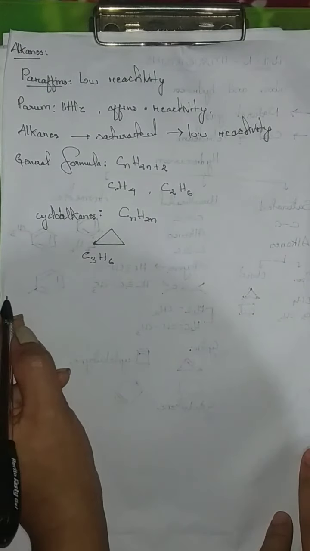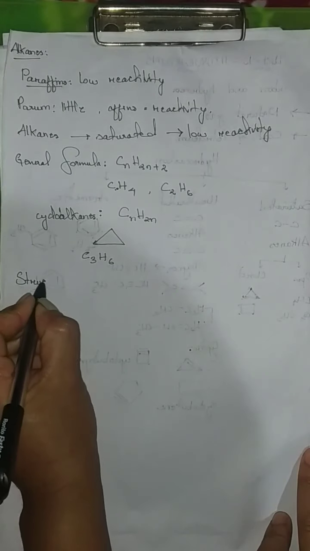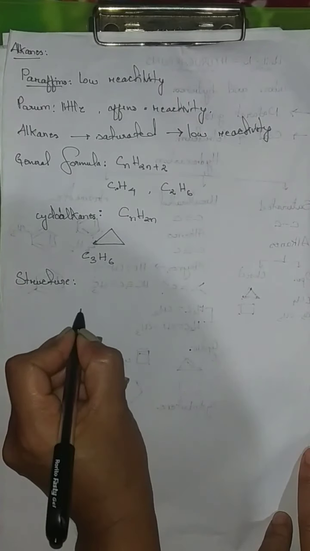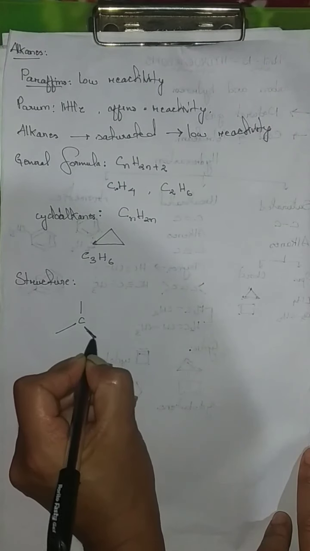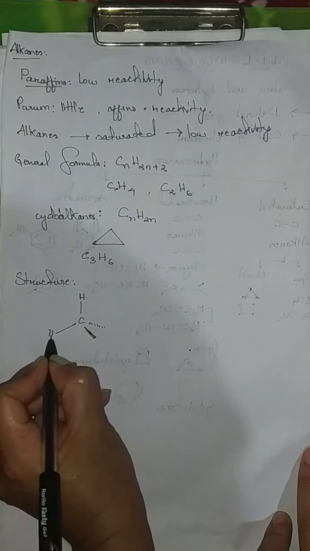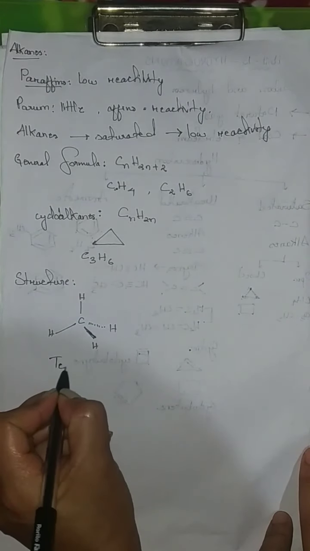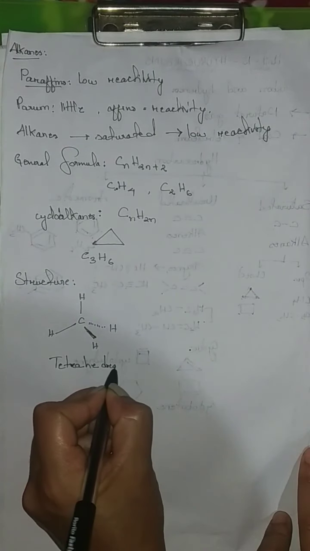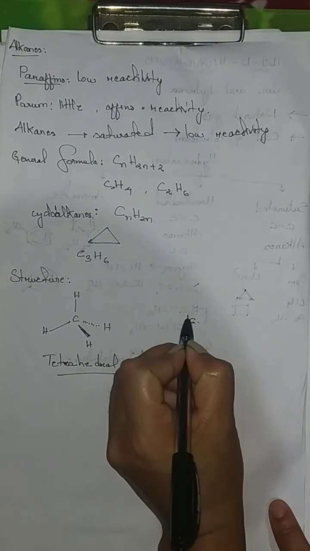Now, what is the structure of our alkane molecule here? A tetrahedral structure is formed by alkane molecules. Therefore, a tetrahedral structure is written in this way. This is the tetrahedral structure. Alkanes are tetrahedral in structure.